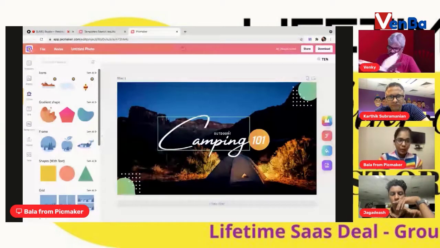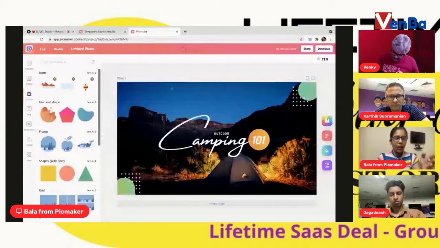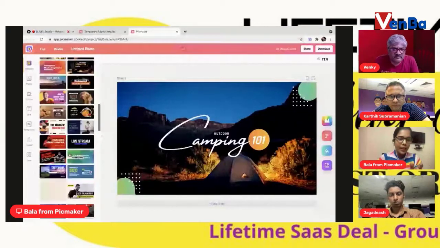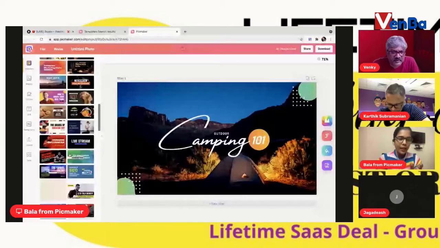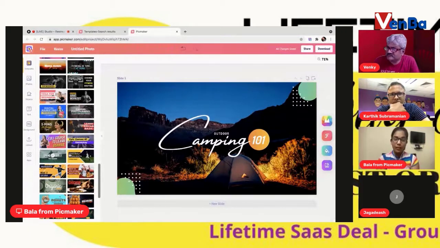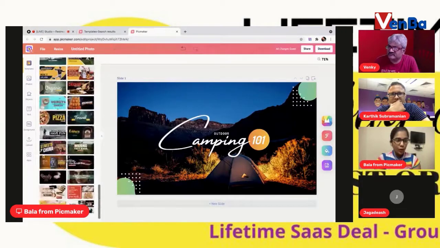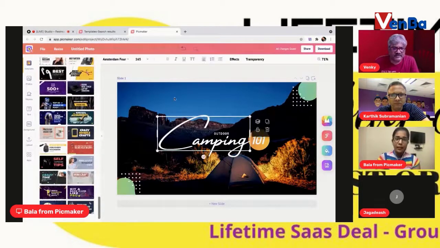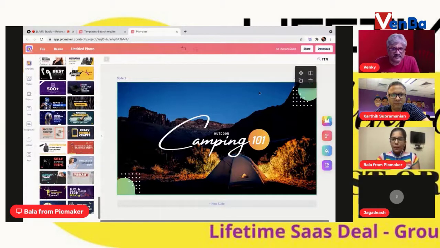Suppose you want to play around with a few more templates, you can always click on the first option that comes to your left hand side, the Templates button, and you will see that you have access to a lot of templates. At PicMaker, we have an endless library of templates that are being constantly updated. So chances are, as we speak, there are at least half a dozen new templates being released. So make sure that you check out all these unique templates. Next up, you can click on this particular section. And if you guys are joining us late, don't worry.